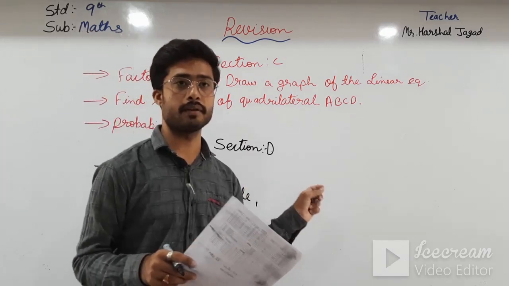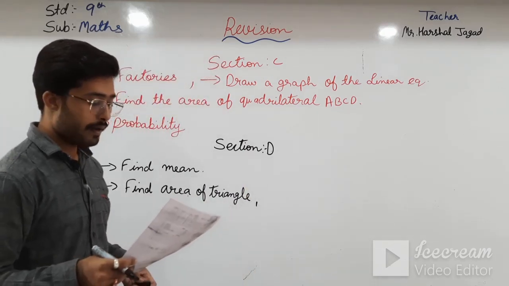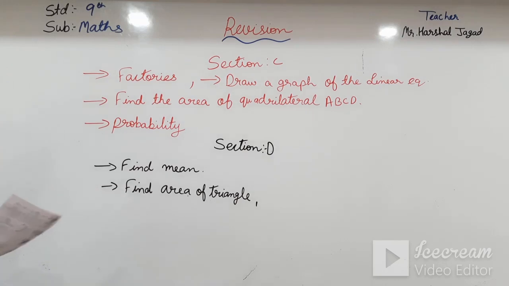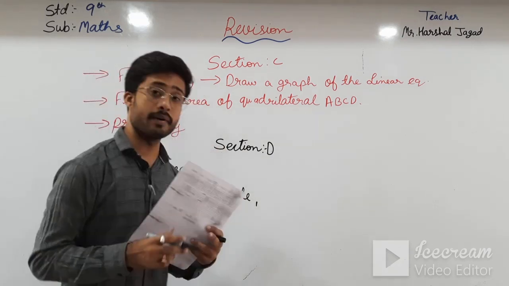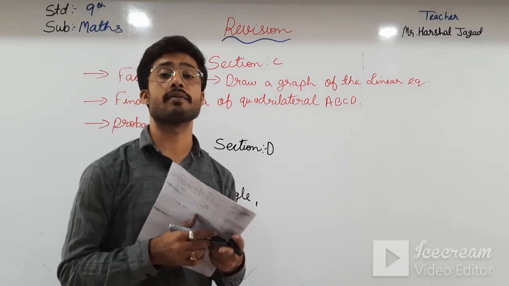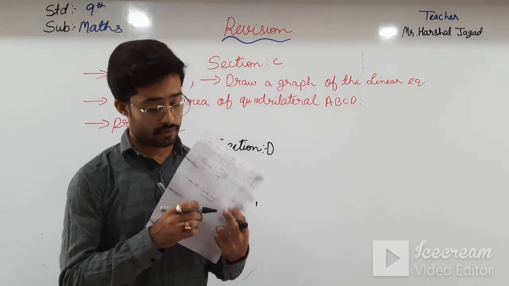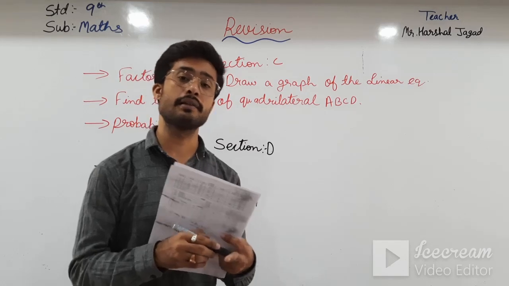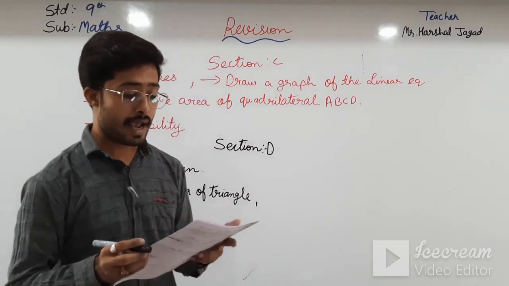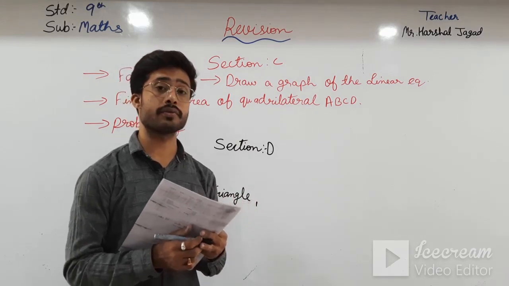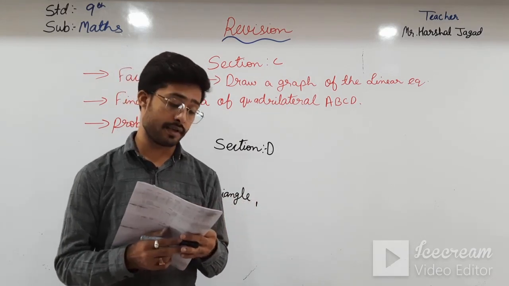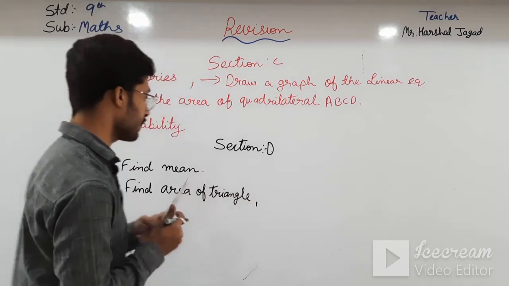I forgot the chapter. Okay, now another sum. See here, again you have to find the area of a triangle only, but the triangle is an isosceles triangle. Okay students, so there is a sum of isosceles triangle that you can do, and then comes the simplification.